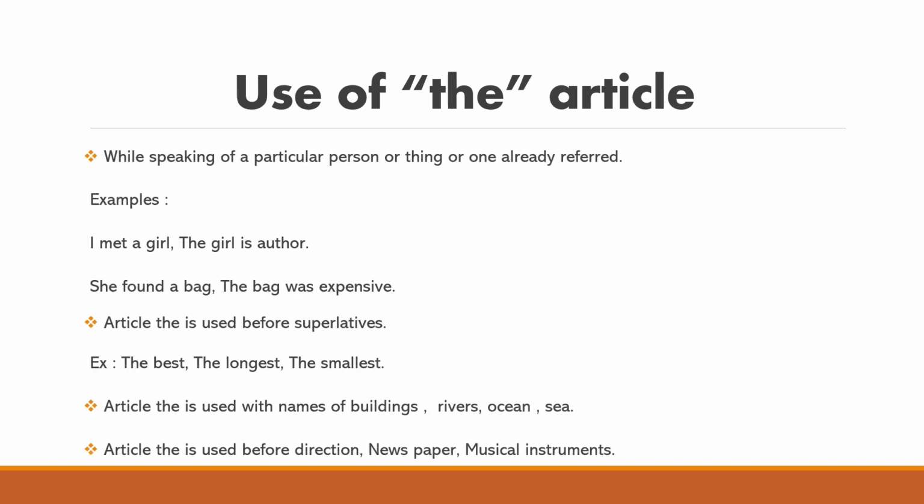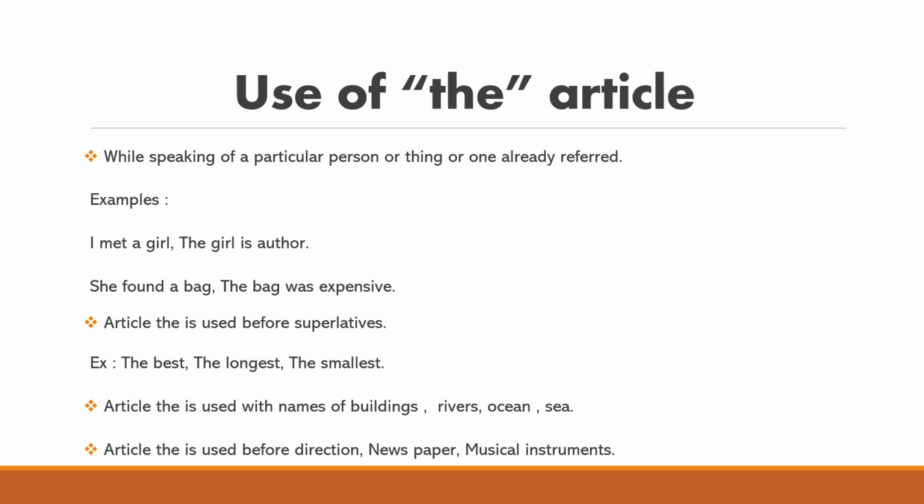Now we see the use of the article. Okay, we will see the first one. First one, it is saying that we use the article when speaking of a particular person or thing, or one already referred to. What it is saying? The article is used only when we talk about a specific person or thing, or one which already existed before.